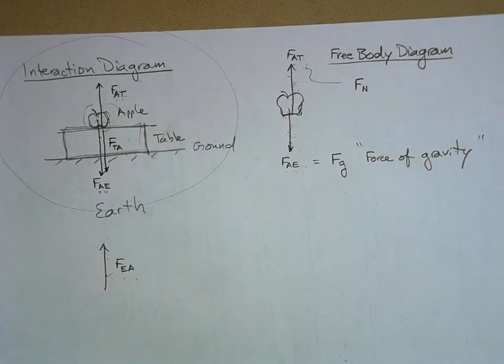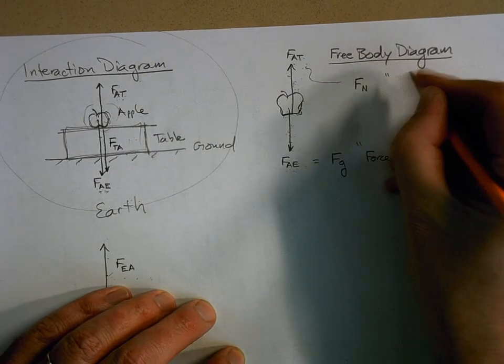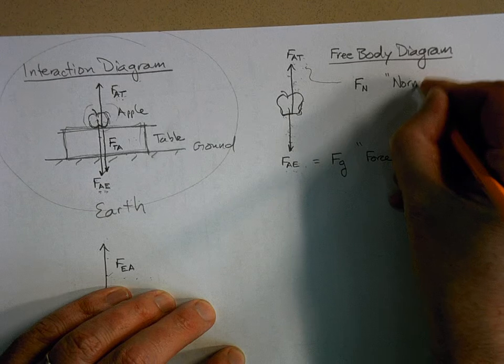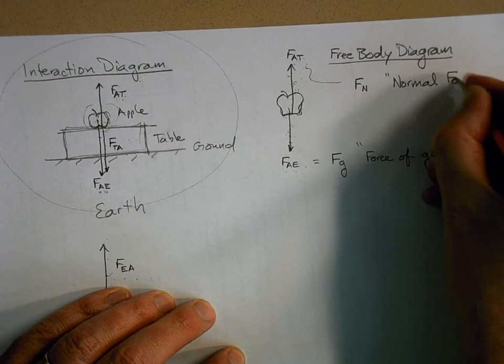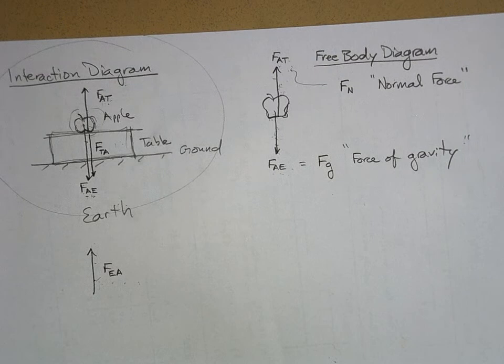The force the table applies to the apple right there. We're going to call it F sub n. And this is the normal force. The normal force. Now, this is an unusual name.